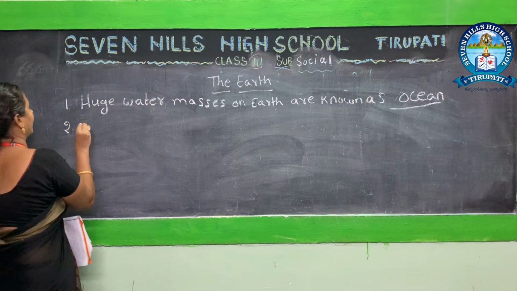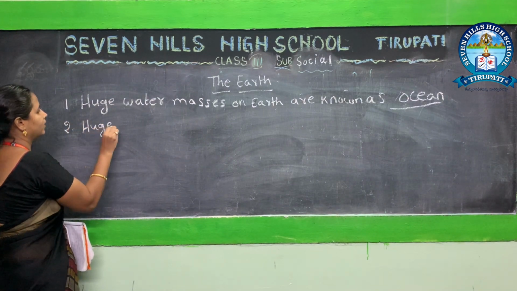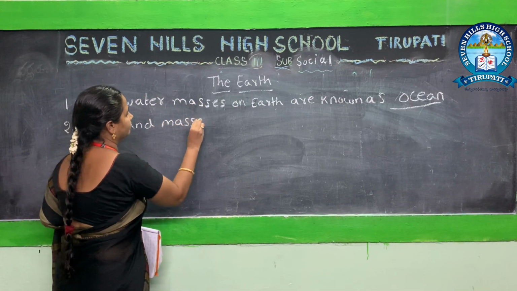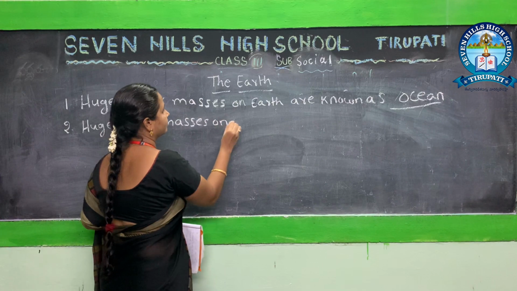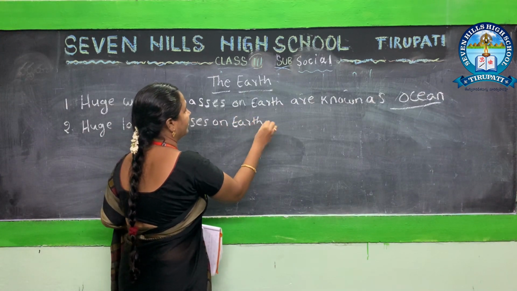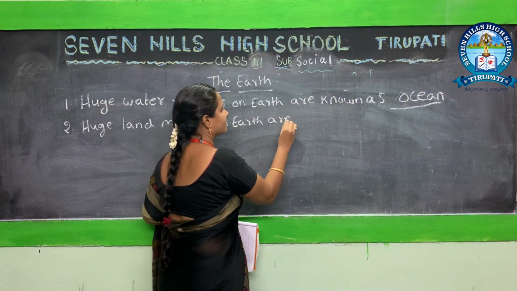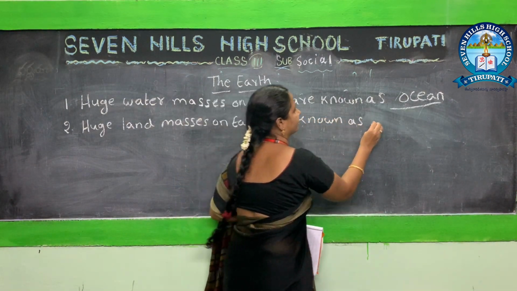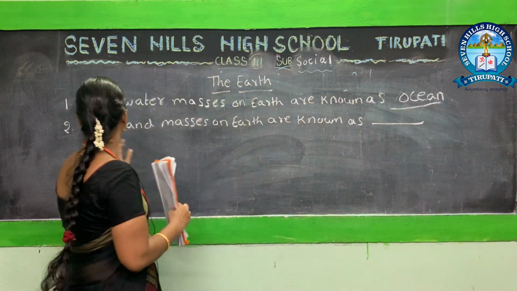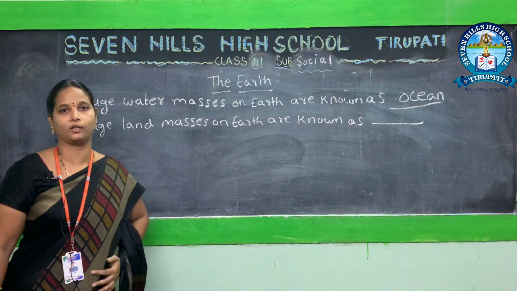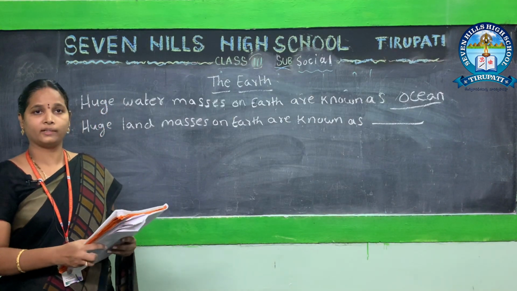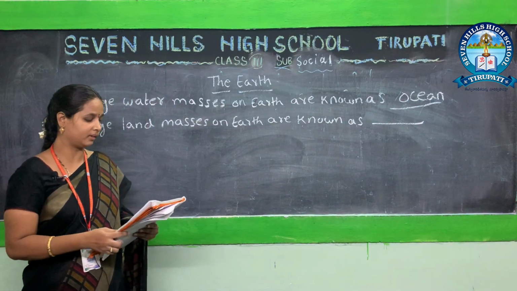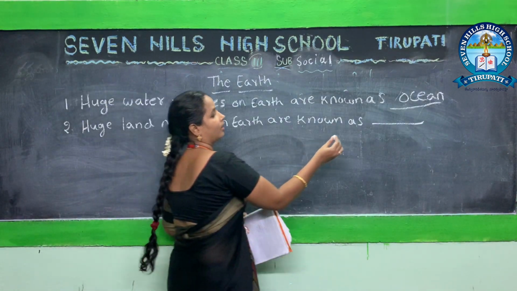Second one, huge land masses on earth are known as dash. Huge land masses on earth are known as, think and tell my answer. Okay, sorry. Think, the answer is continents.